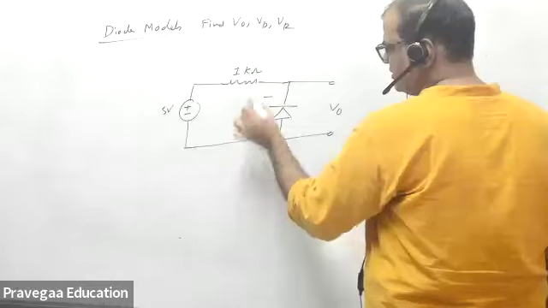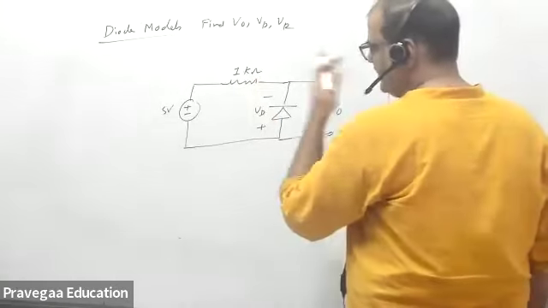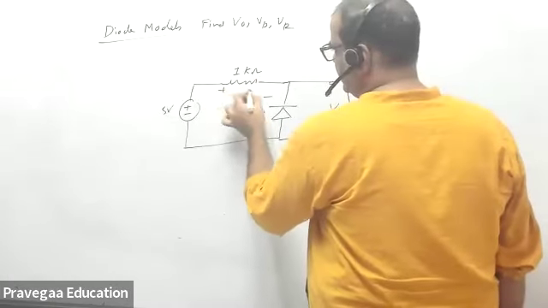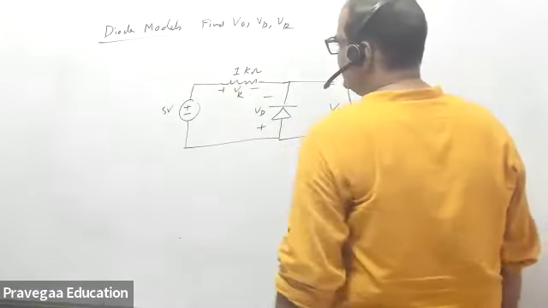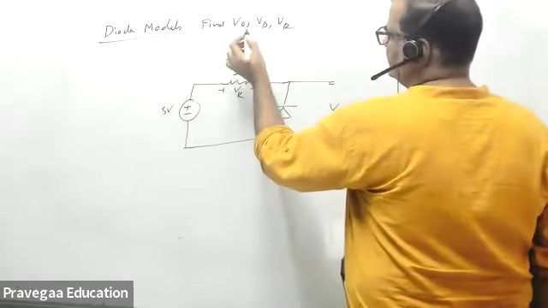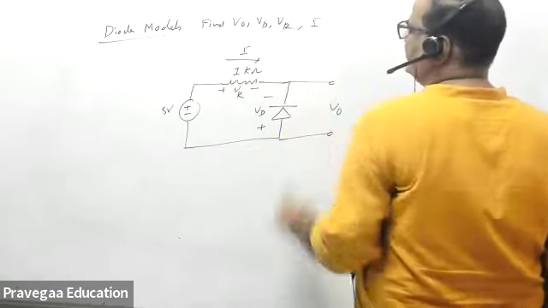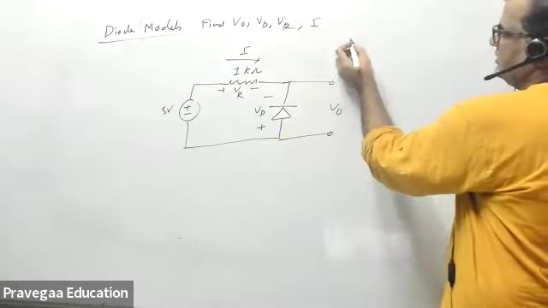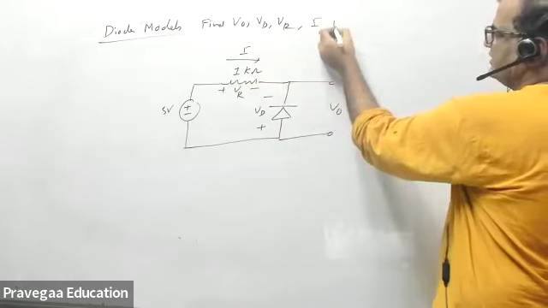VD is this one. This is R. This is VR. Say this current is I. Find V naught, VD, VR, and I in the circuit.